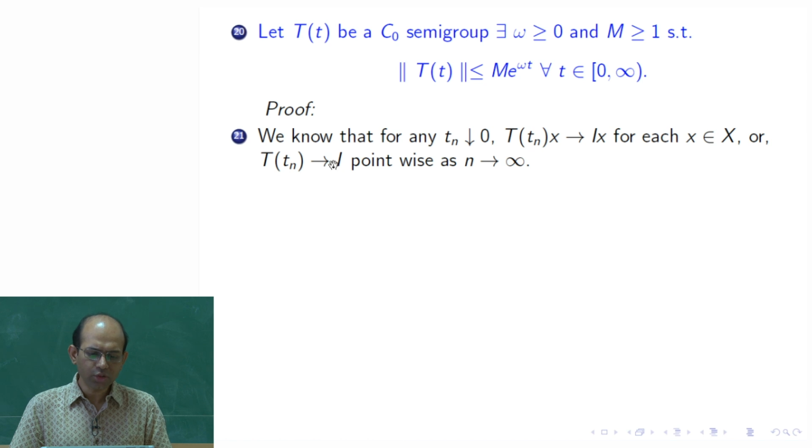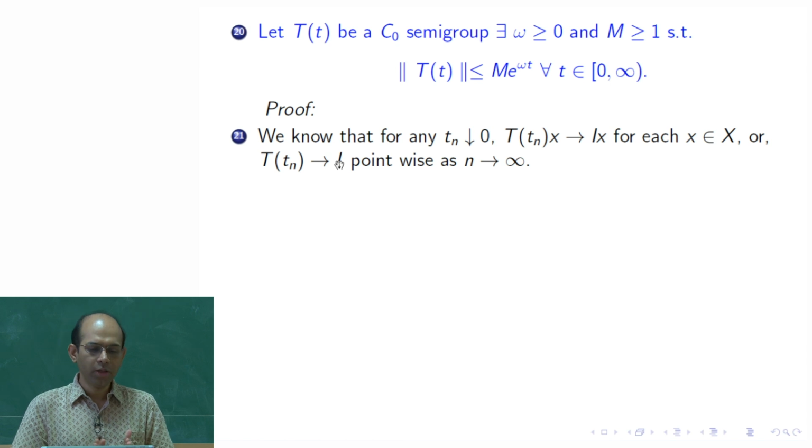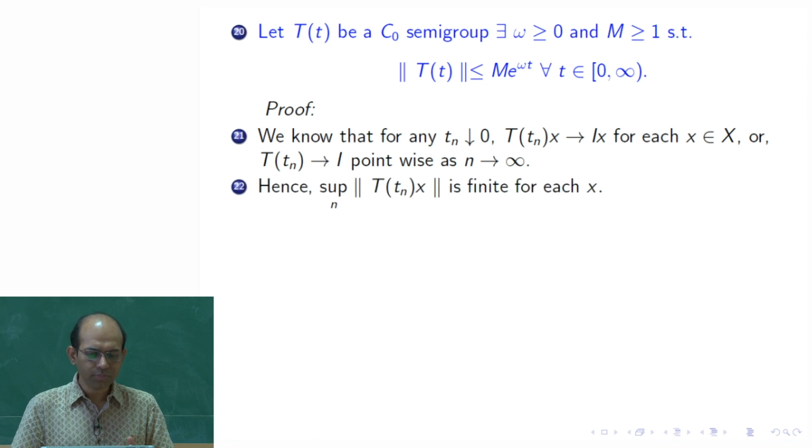This is the same as saying that we have a family of operators, one for every n. This family of operators converges pointwise to another operator, the identity operator, as n tends to infinity. Since this is a converging sequence, it is of course a bounded sequence.